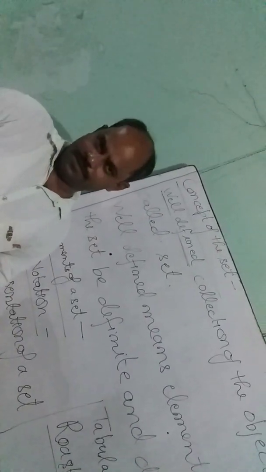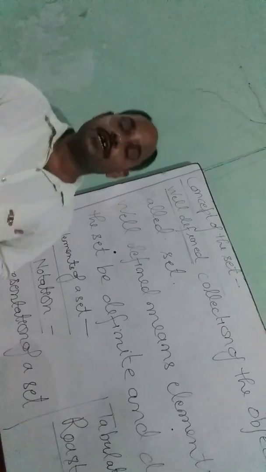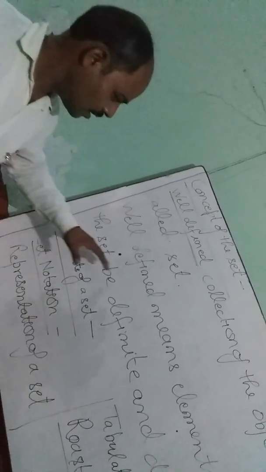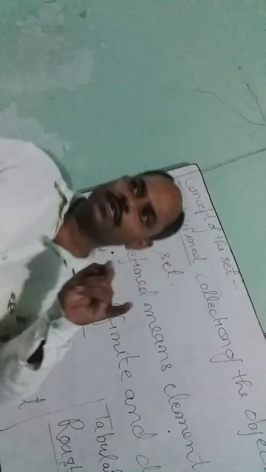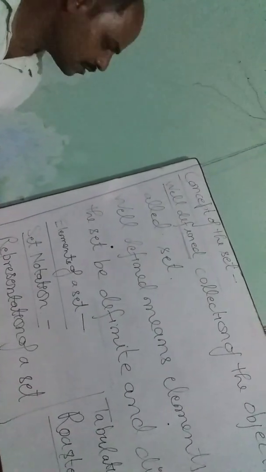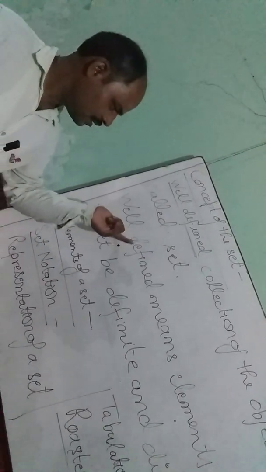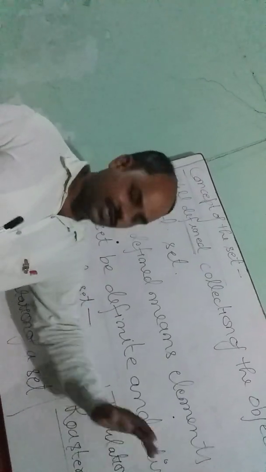What is well defined? Generally we understand what well defined is, but what is the meaning of well defined in the set? The meaning of well defined in the set: well defined means elements of the set must be definite and distinct. These two important words are used in the meaning of well defined, definite and distinct.